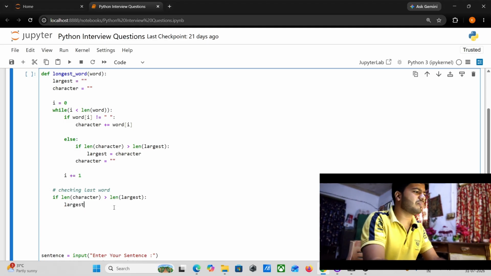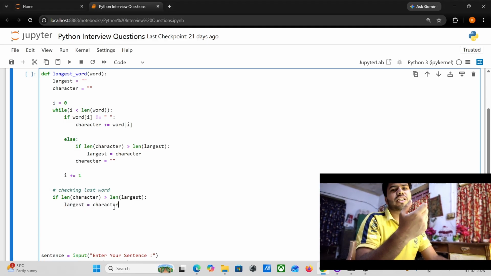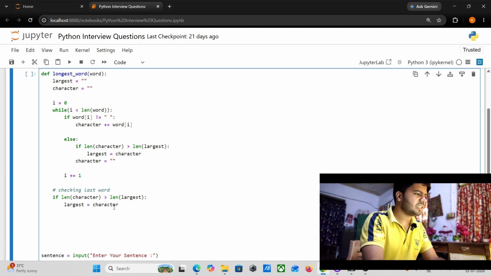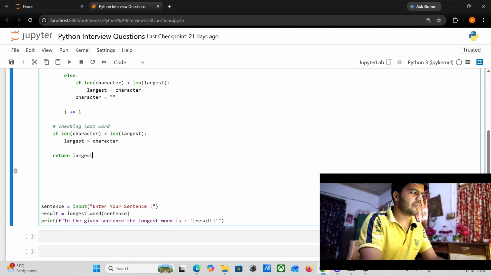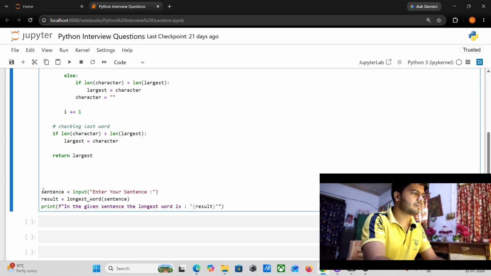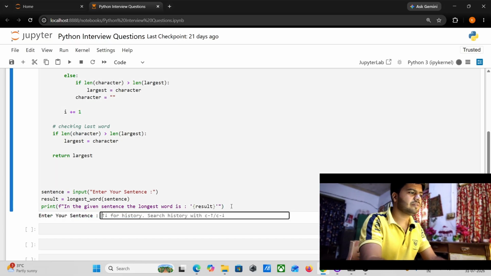According to this condition, my largest should be my character, whatever word is inside my character, and at the end I will return my largest word, like this.